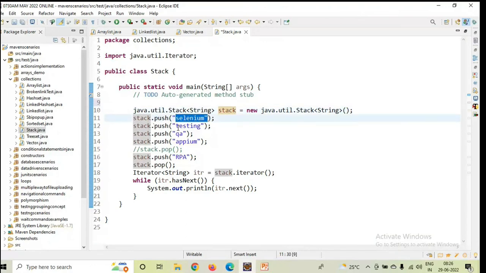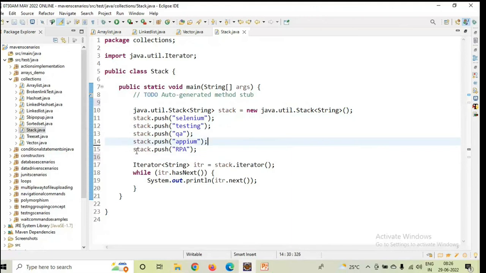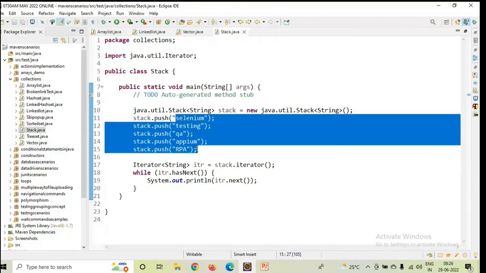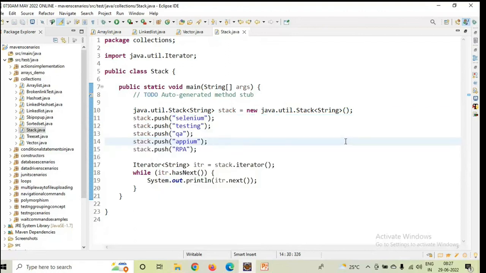Next, stack dot push testing I have inserted. Stack dot push QA inserted. Stack dot push Appium I inserted. Okay, let me remove this. Whatever I specified with pop, I am just removing here. Later I will modify it and show you that. Now there are 5 data elements I have inserted into that stack, all using the push method. So there I have inserted all these things.